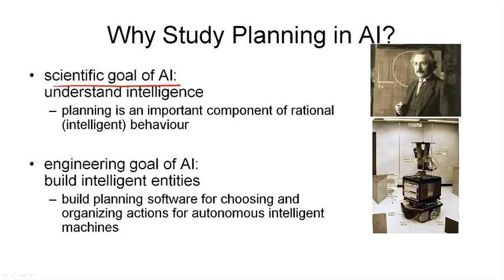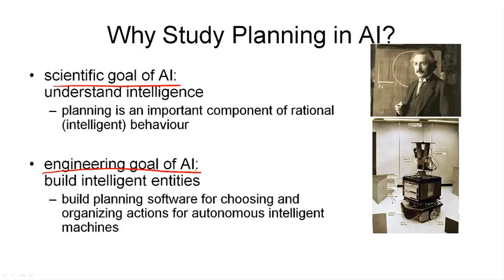The other goal of AI is the engineering goal, which is to build intelligent entities. That is, we want to build robots or other entities that exhibit intelligent behavior. And if this is to be intelligent to us, this needs to involve actions that are carefully chosen and organized, as we do in planning.